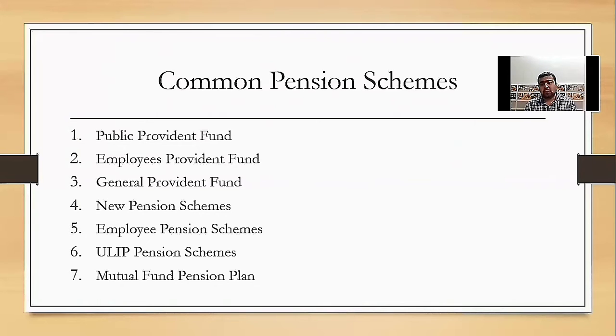After that, ULIP pension scheme. ULIP pension scheme has various options that allow an individual to select the most suitable one for the investor's interest. A high risk investor can choose the equity plan, where a low risk investor can choose the income plan, and a medium risk investor can select the balanced plan.